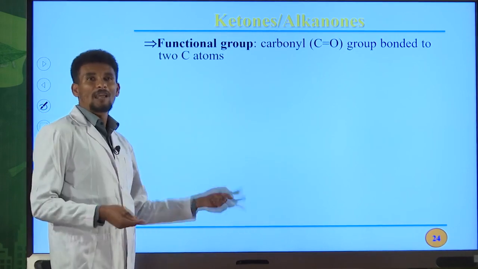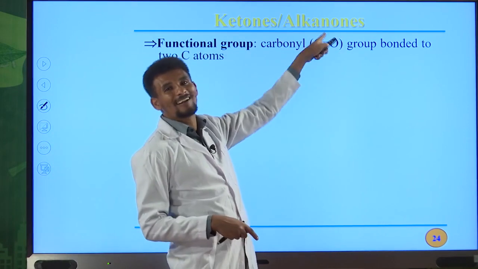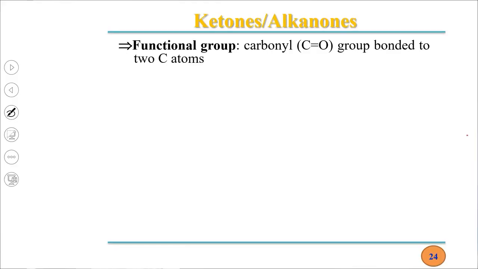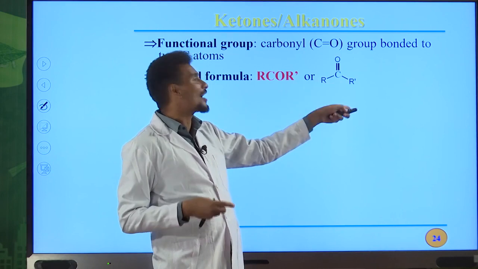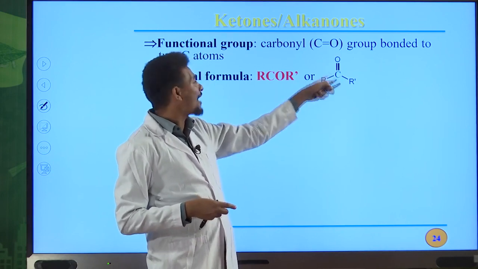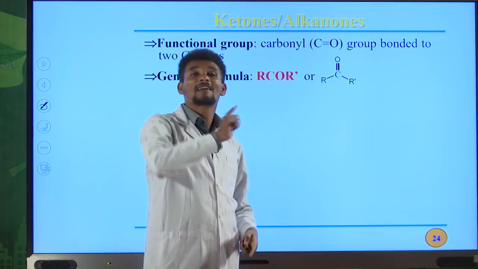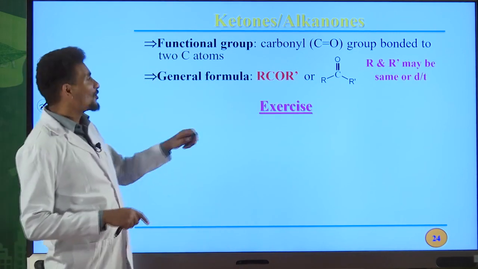Another one is ketone. Ketones can also be named as alkanone, O-N-E. This indicates the presence of a carbon to oxygen double bond directly bonded to carbon atoms, not to a hydrogen atom. If, for example, it is bonded with a hydrogen atom, that is an aldehyde, not a ketone. So this is the general formula for ketones, and you can also write the detailed structure R-C double bond O-R prime. R and R prime may be the same or different, but R and R prime can never be hydrogen atoms in this case. So this is the general formula for ketones or alkanones.